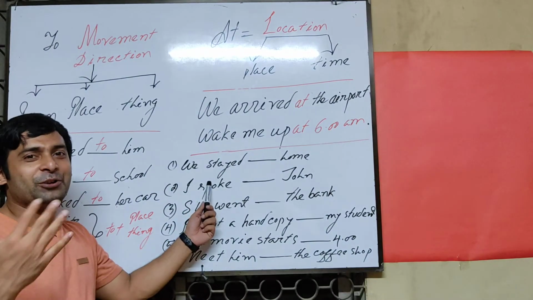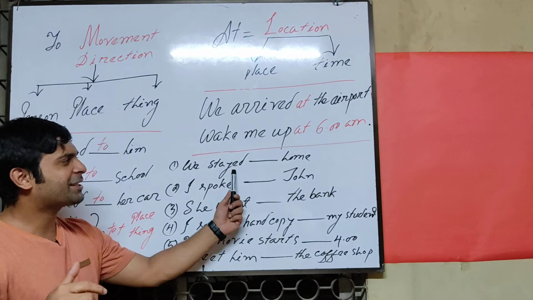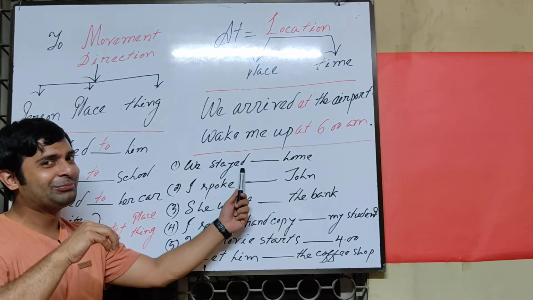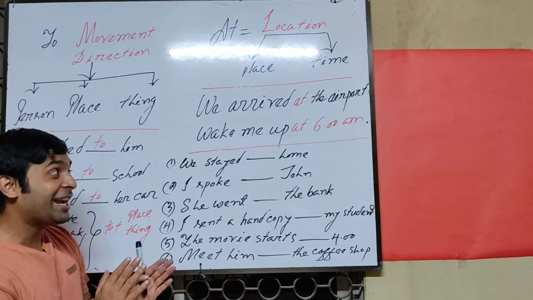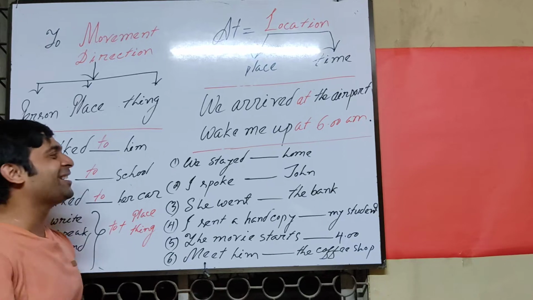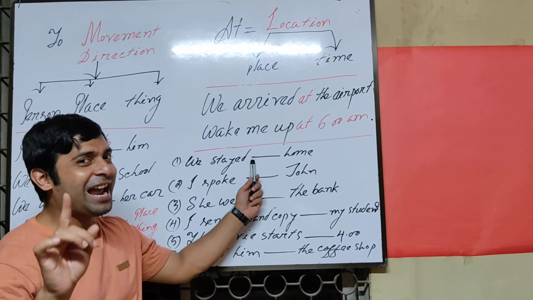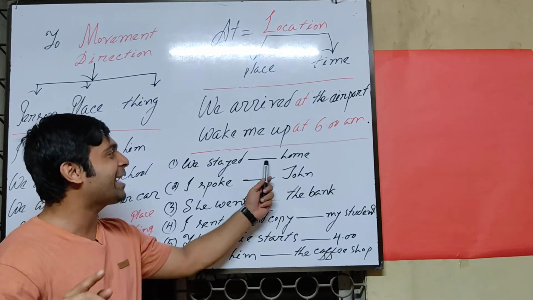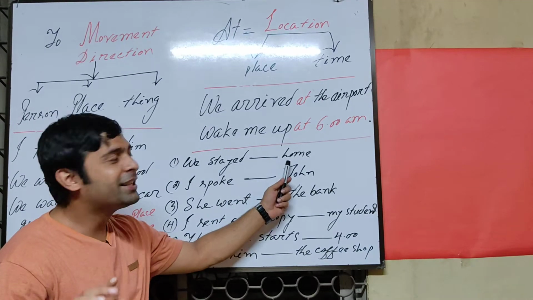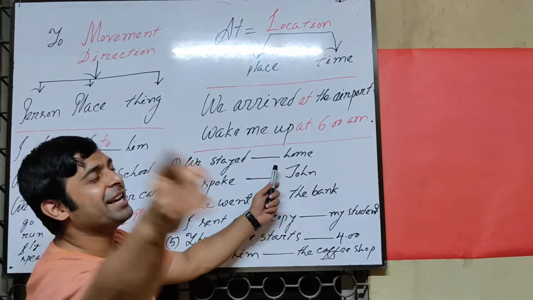So you can try, those who watch my video. We stayed to whom or at whom? Could you please tell me? We stayed at whom or to whom? Which one is right? Yes, you are absolutely right. That will be here the preposition at. We stayed at home because there is a place. Is this a location? Yes, you are right.